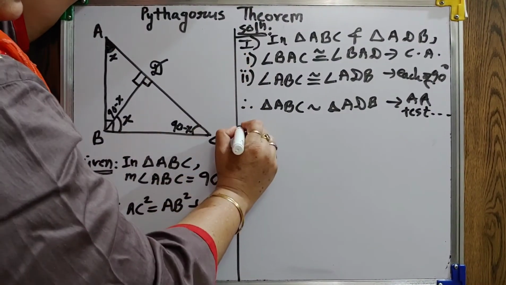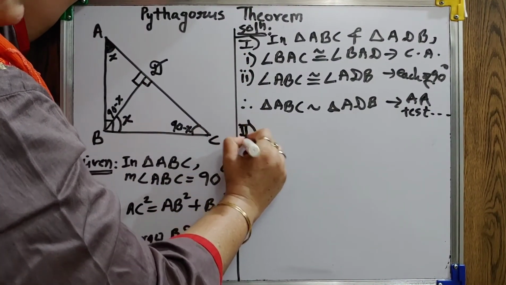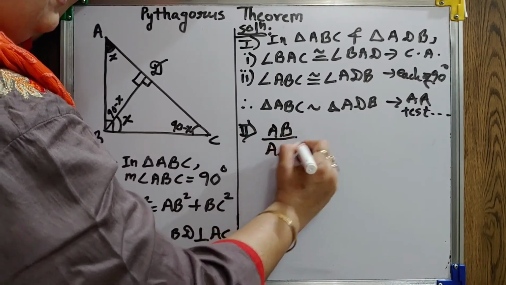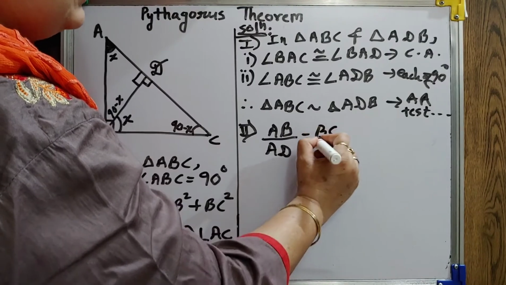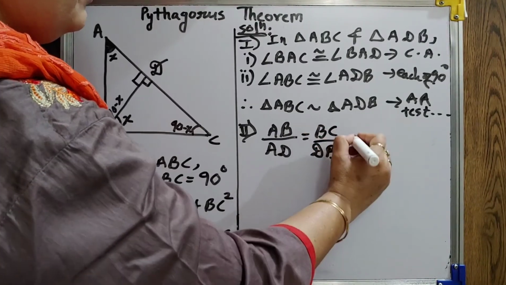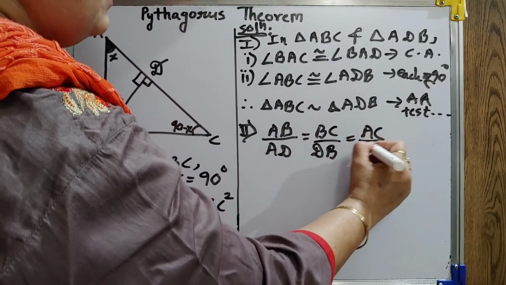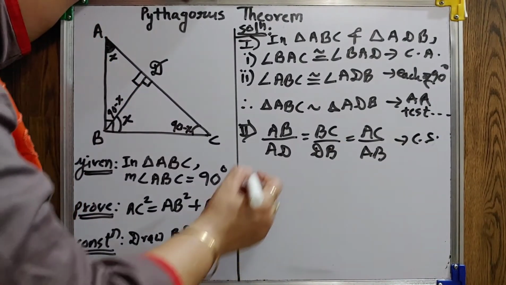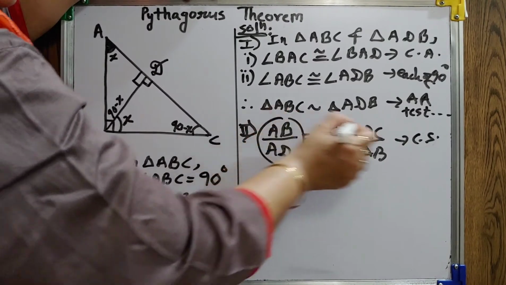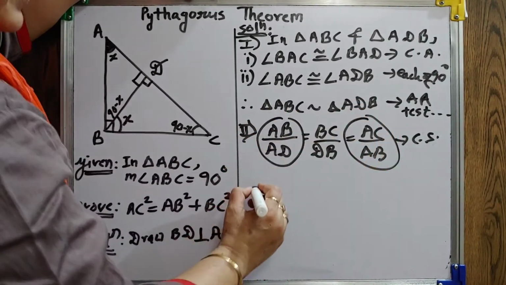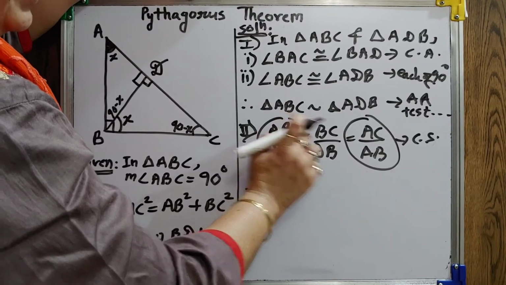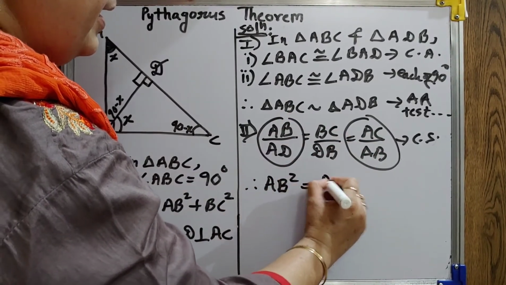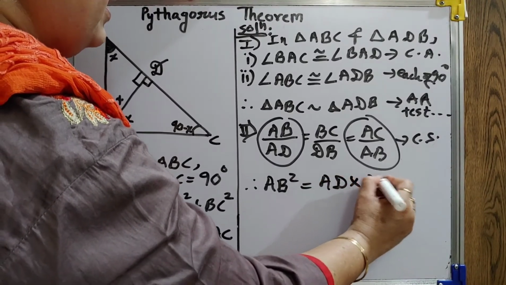Now, we can write the corresponding sides in the second point. So, your AB upon AD will be equal to BC upon DB, that is equal to AC by AB. They are your corresponding sides of similar triangles. Now, take this first ratio and last ratio and cross multiply. When you cross multiply, AB into AB will give you AB square and AD will get multiplied with AC.